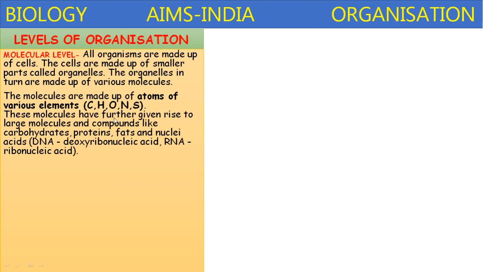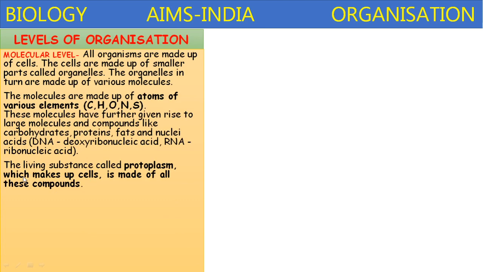These molecules have further given rise to large molecules and compounds like carbohydrates, proteins, fats, nucleic acids, DNA and RNA. The living substance called protoplasm, which makes up cells, is made up of all these substances.